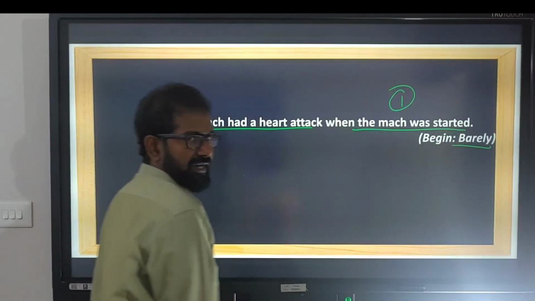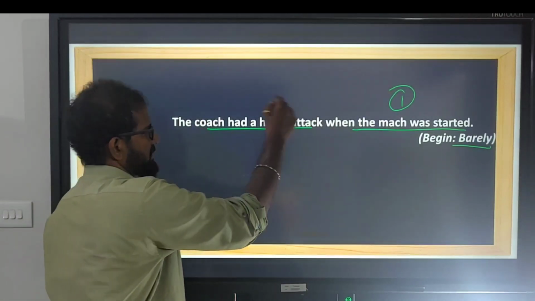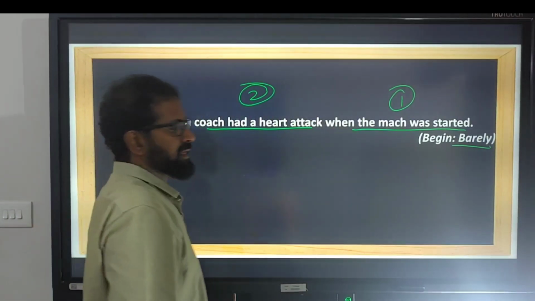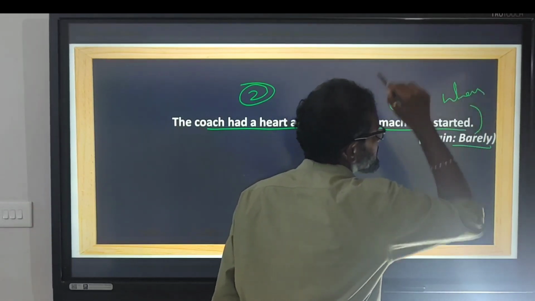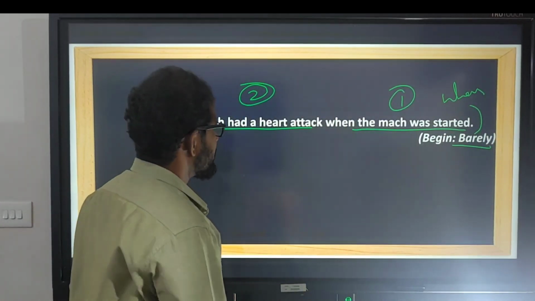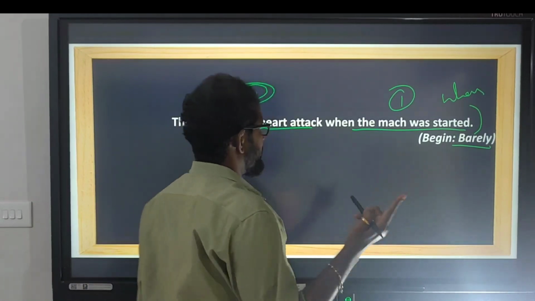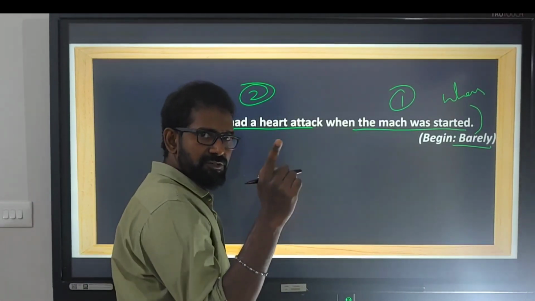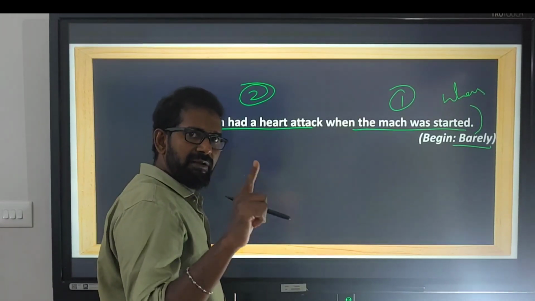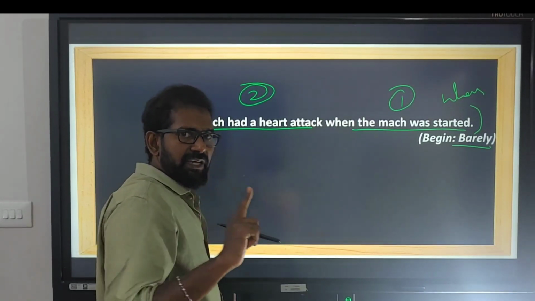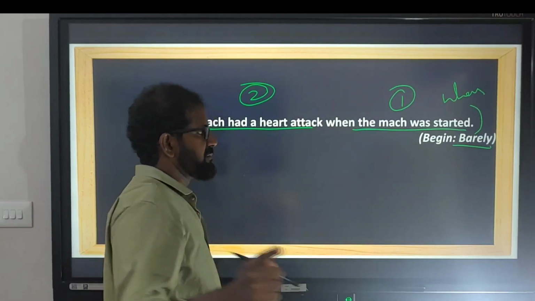The match was started, then the coach had a heart attack. This is the second. Next, barely, we use what conjunction? When. And third point, appropriate helping verb. If it's V1, do. V1 plus s or es, does. V2, did plus base form or had plus V3. If there is any helping verb, the same helping verb.